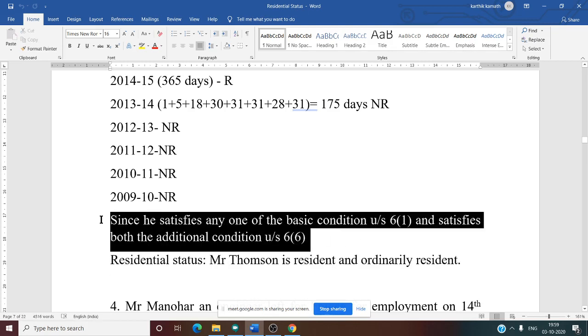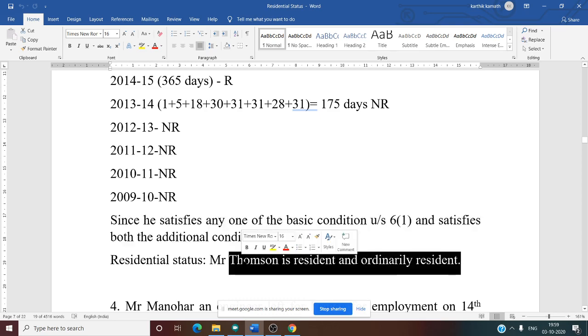Because see this above sentence we have written. He satisfies any one of the two basic conditions mentioned under section 6 clause 1 and satisfies both the additional conditions mentioned under section 6 clause 6. That is why Mr. Thompson is a resident and ordinarily resident. Whether this sum is clear?